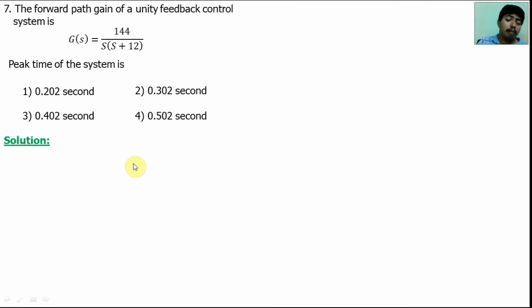Okay, peak time formula is Tp is equal to pi by omega d. Omega d is equal to omega n into root of 1 minus del square. Damped frequency is equal to natural frequency into root of 1 minus del square. Resonance frequency is equal to omega n into root of 1 minus 2 del square. Okay, so convert this system into a standard second order system.